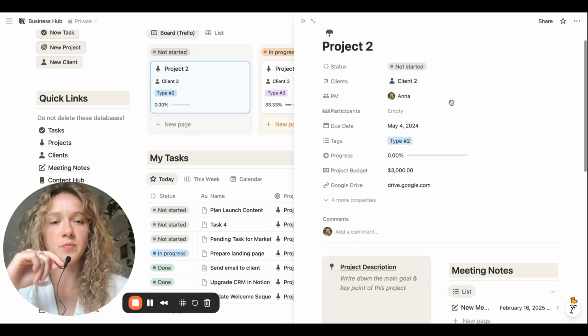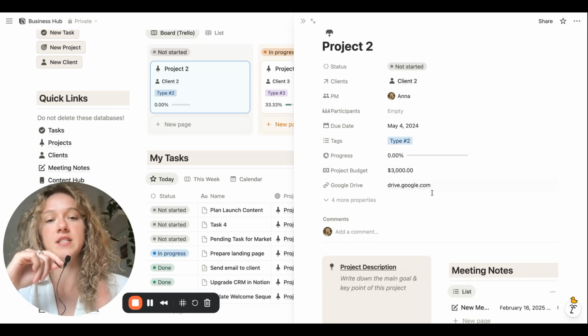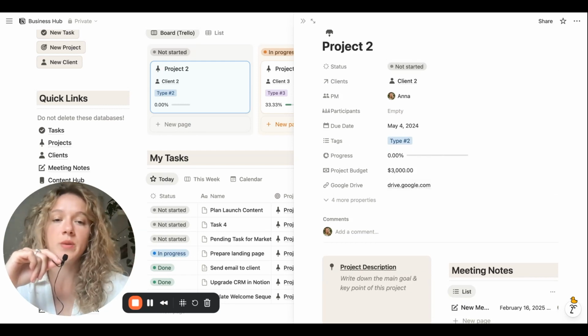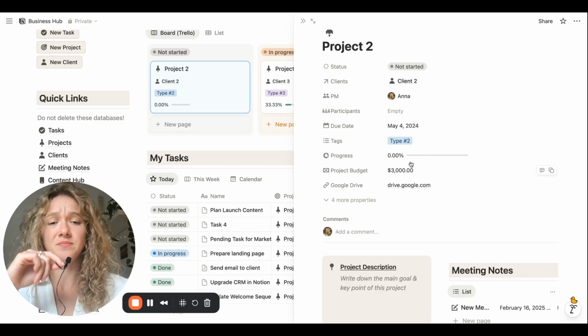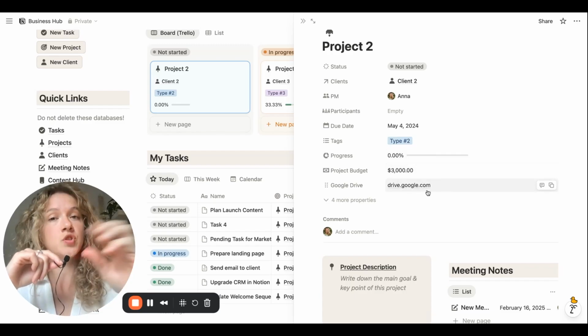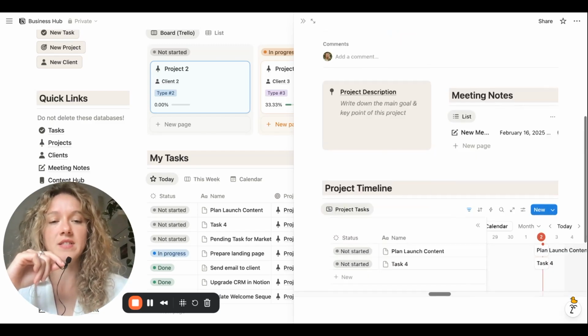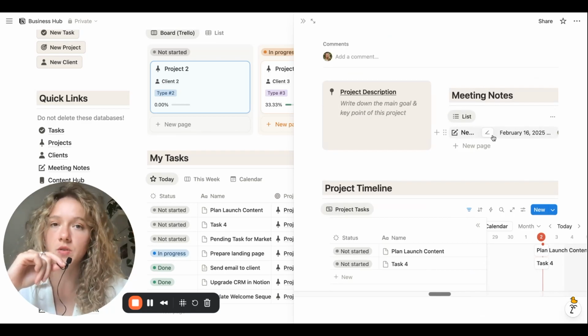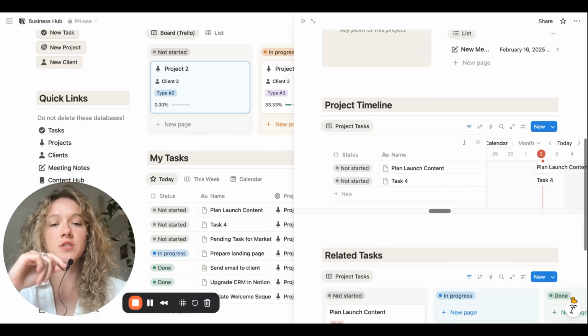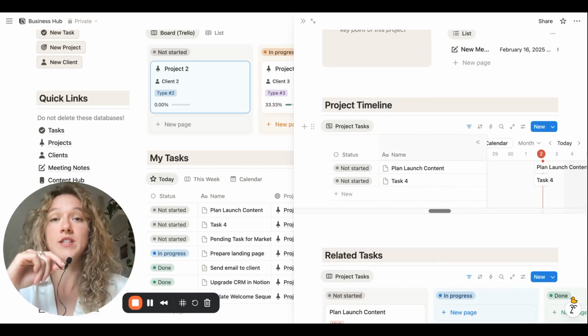So for example, for this project, we can see all of the context as in the status, the client, who's the project manager, the dates, tasks, and even the progress or the budget, or also link it to Google Drive so we can store all of the documents in there. But on the inside, we automatically have this template to show, okay, what's a short description of this project? What are all of the meeting notes related to this project? And then just to have a clear timeline of what needs to be done for this project, so you can assign the different due dates.